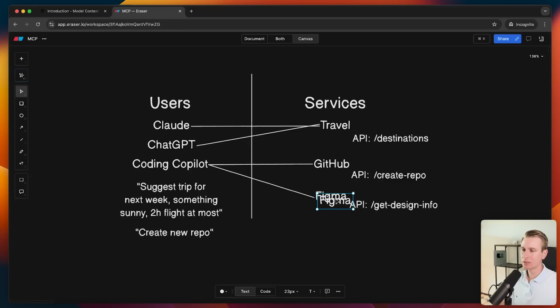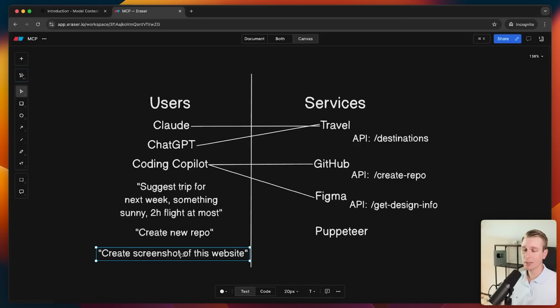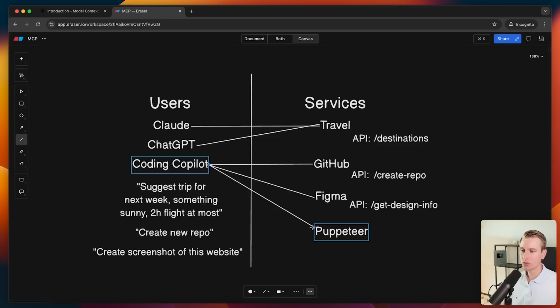Also, there may be services like, for example, Puppeteer, right? So I may say something like, create a screenshot of this website, and I want to use Puppeteer for that. I want my AI agent to interact with Puppeteer. Now Puppeteer is just going to be a software program already running on my computer, let's say. This is not going to be some REST API server on the internet, right? So a service like this doesn't really have the same API as what you would expect from some website server. So with MCP, we can unify a lot of those services and give them one optimized standard for these AI agents.